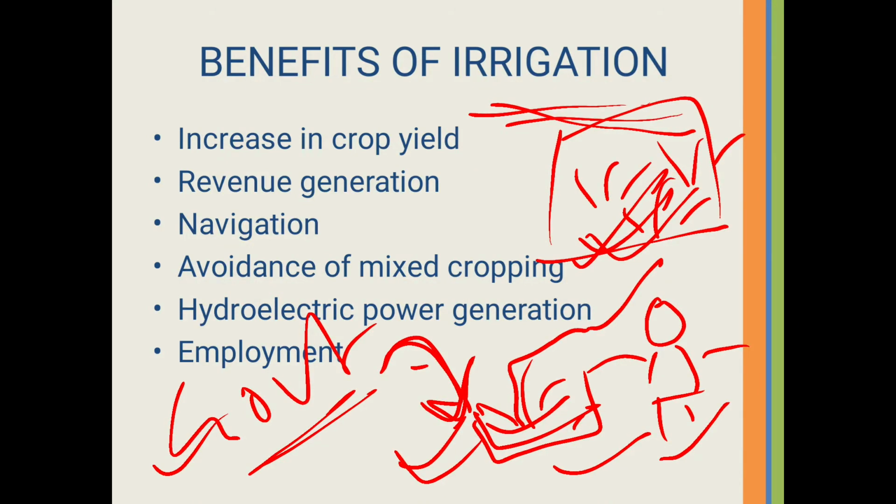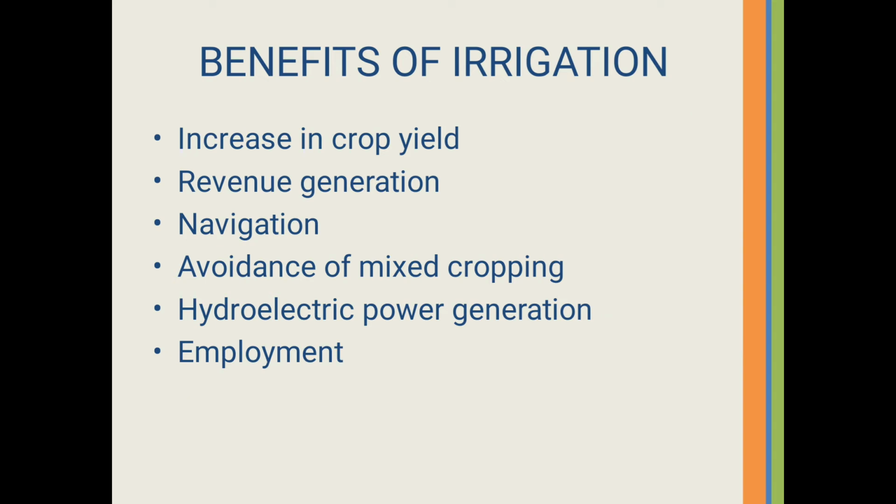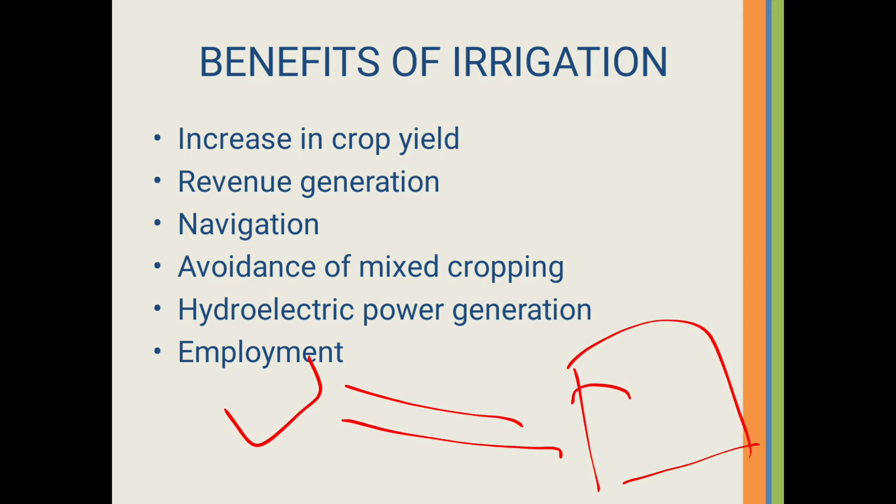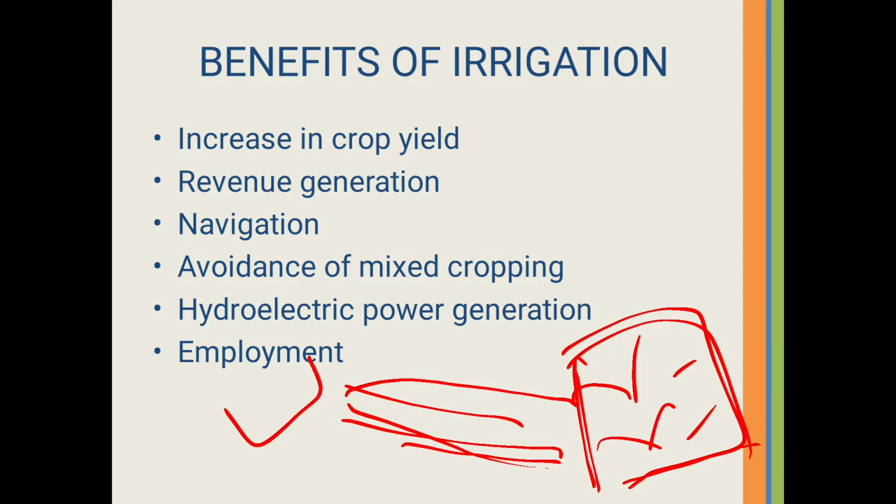Now next is navigation. Navigation here means inland navigation, meaning irrigation canals are used for communication and transportation. Say this is our storage, and this irrigation canal is going to be used for the growth of this crop in this field. So this irrigation canal is used for navigation, for communication and transportation.